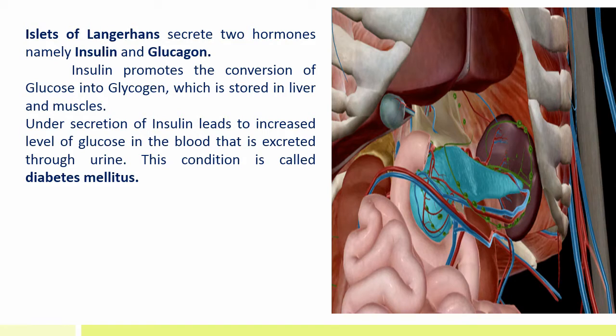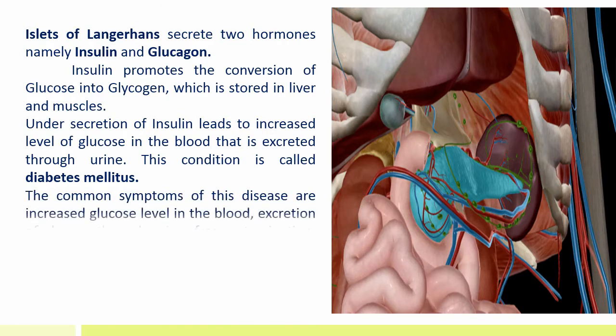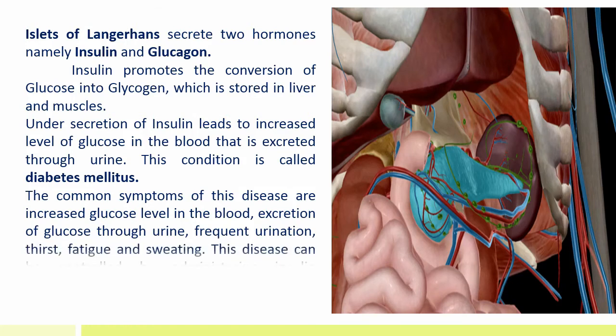The common symptoms of this disease are increased glucose level in the blood, excretion of glucose through urine, frequent urination, thirst, fatigue, and sweating. This disease can be controlled by administering insulin injection.